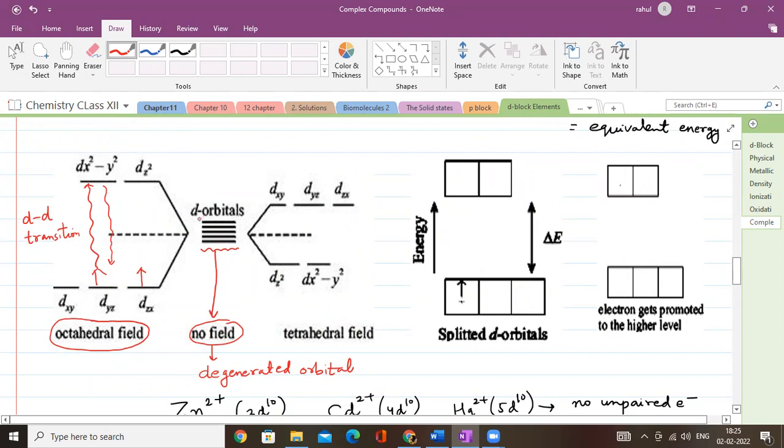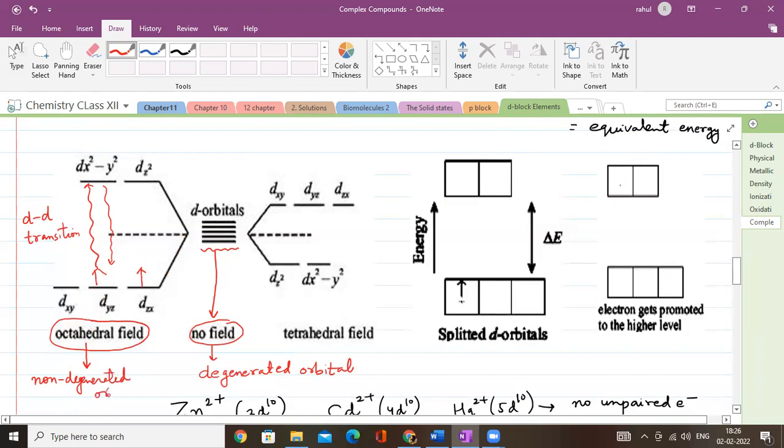Now when the ligands are not approaching them, the d orbitals' energy is equal. When the ligands are approaching them, you will find that they will try to split up into a set of two non-degenerated orbitals. Although this topic is again going to come in coordination compounds, let me take it up in a simple way, that these are now non-degenerated orbitals.